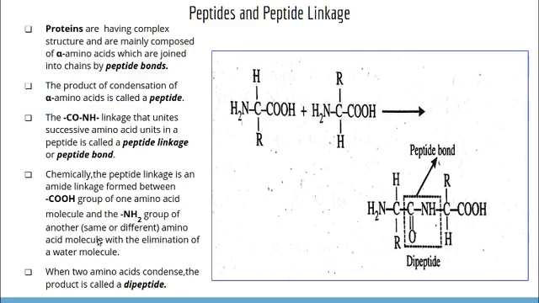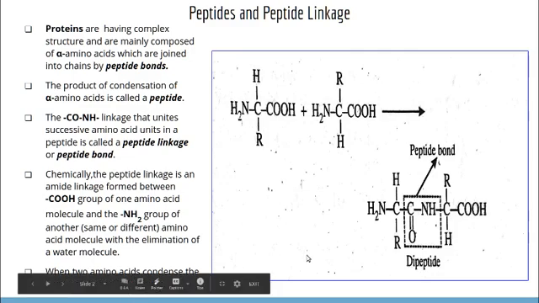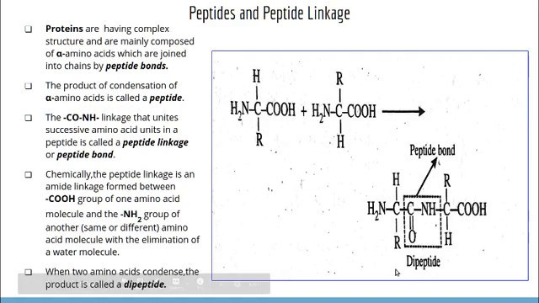So when two amino acids condense, the product is called a dipeptide. When three amino acids are combined together, we will get a tripeptide. That's about the formation of peptides and peptide linkage. So what is the linkage in a peptide? That is the peptide bond, CONH linkage.